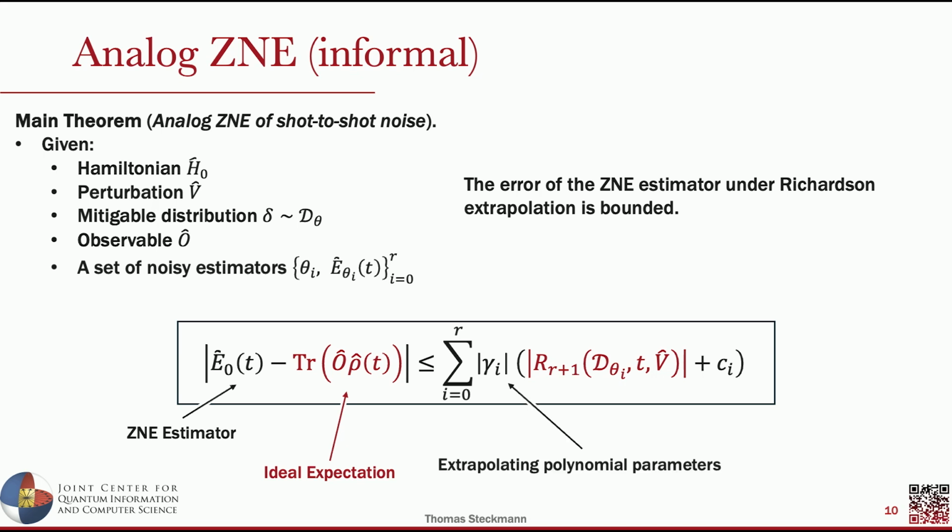This error depends on the particular polynomial that we end up fitting to. In Richardson extrapolation, we can construct these polynomials just from the set of thetas that we have. And also the truncation bound, the approximation that we get of approximating this error function as a polynomial, and some sampling error that we get from a finite sampling or projection noise effect.